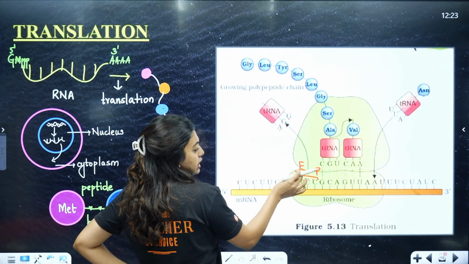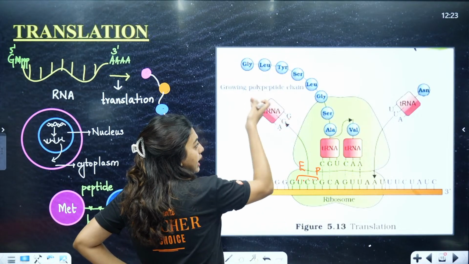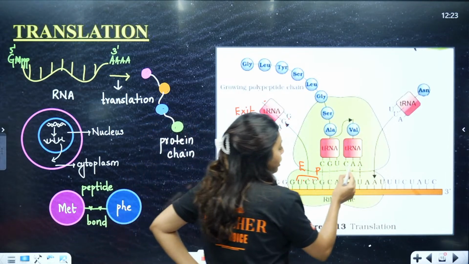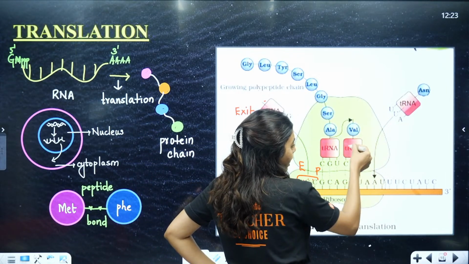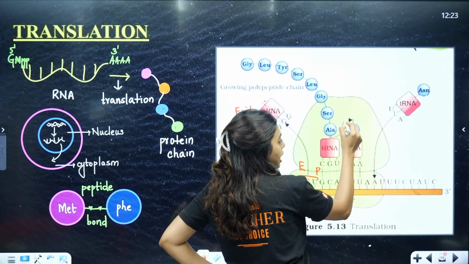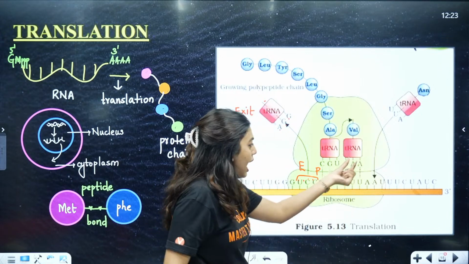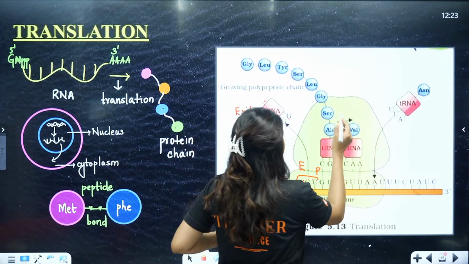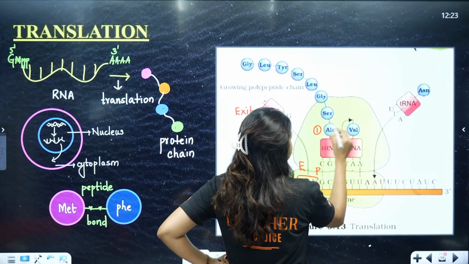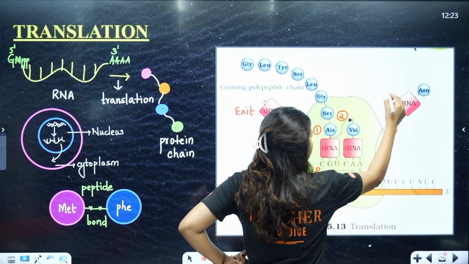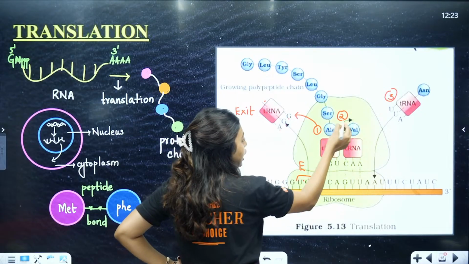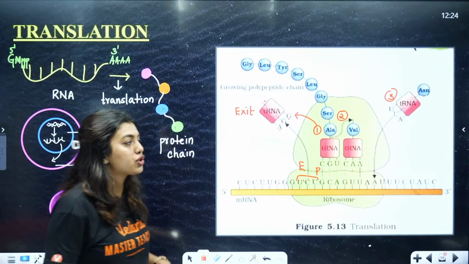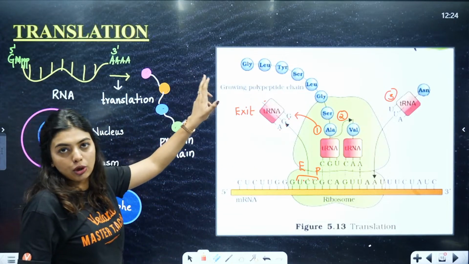Now because once it already added the alanine here, it left, it exited. So here exit happened. Now here you can see this is waiting again. This fellow has already formed, so he's going to transfer the entire chain to this tRNA, and this tRNA will come here, understood? So here let's say 1, 2, 3. So 1 is going to exit, 2 is going to come to 1's position, and 3 is going to come to 2's position, understood? So that is how the entire formation of the polypeptide chain happened.